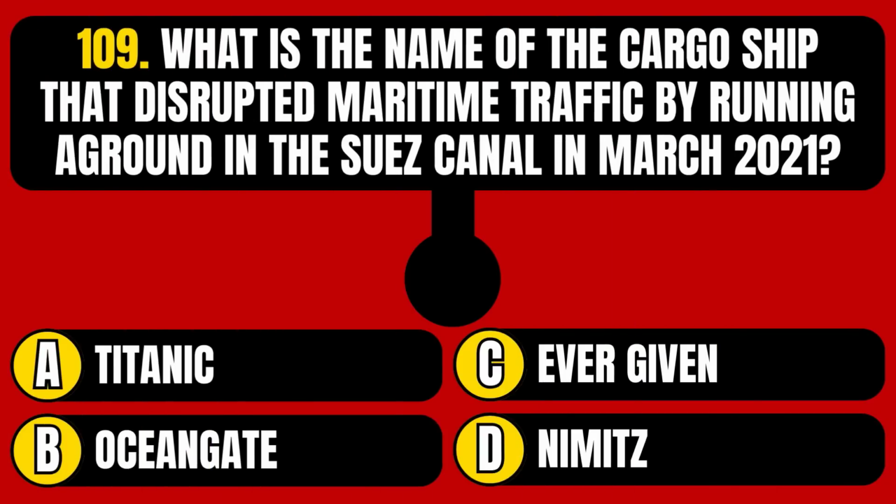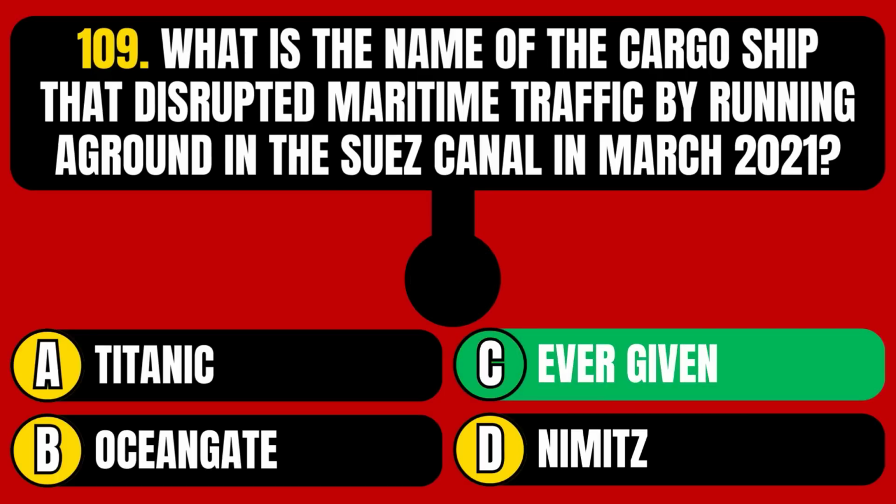What is the name of the cargo ship that disrupted maritime traffic by running aground in the Suez Canal in March 2021? Titanic, OceanGate, Ever Given, or Nimitz? The correct answer is option C, Ever Given.